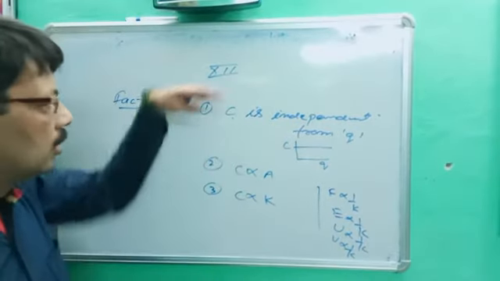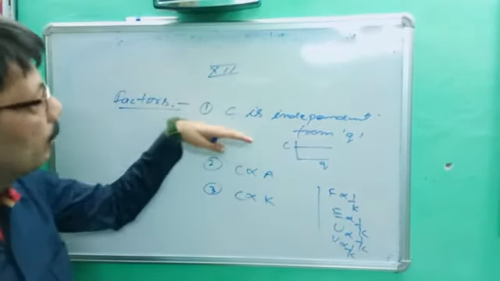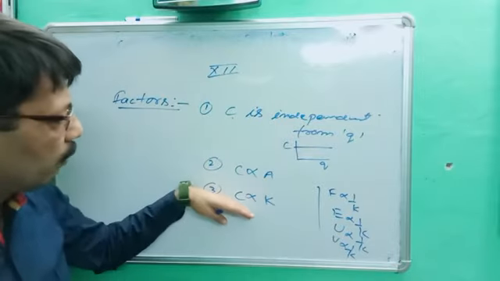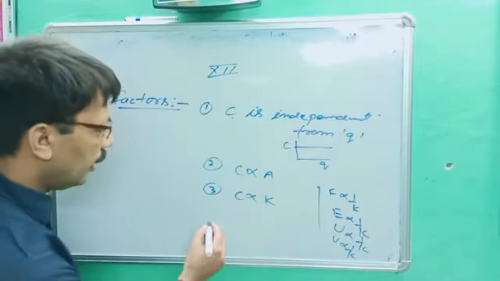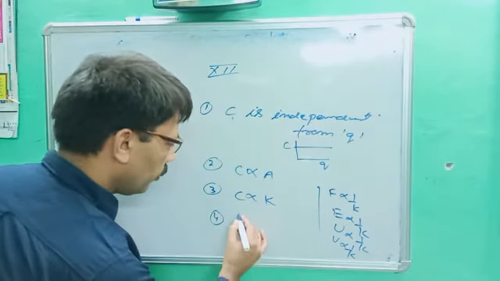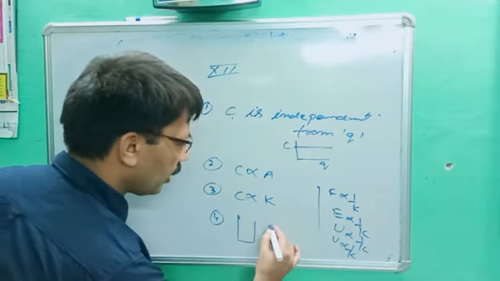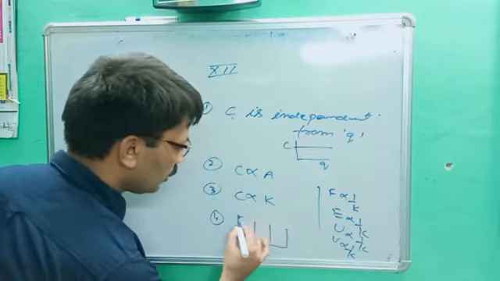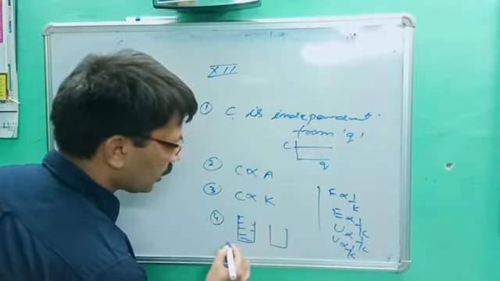Are you getting now? It is independent from charge. C is proportional to area. C is proportional to dielectric constant. And the fourth point, in the presence of another conductor. Let's suppose I have two containers. This is completely filled, no doubt. Its capacity will be 0.